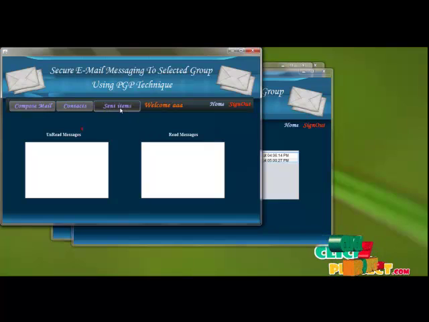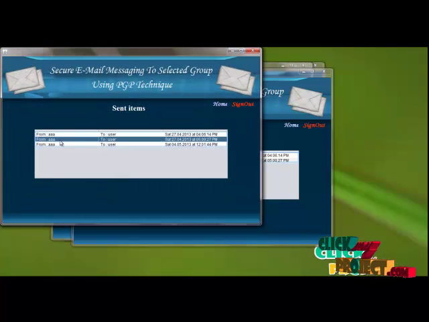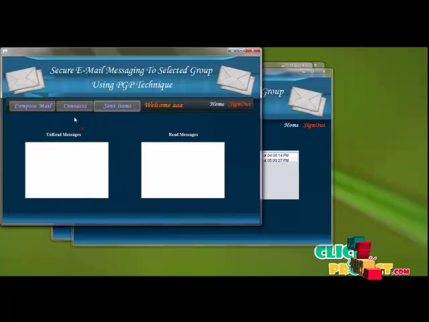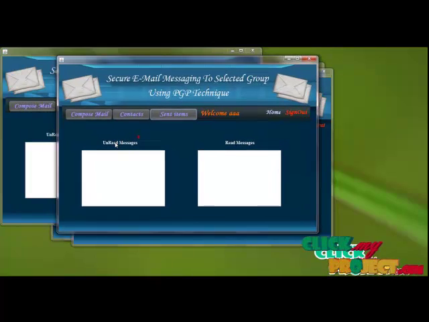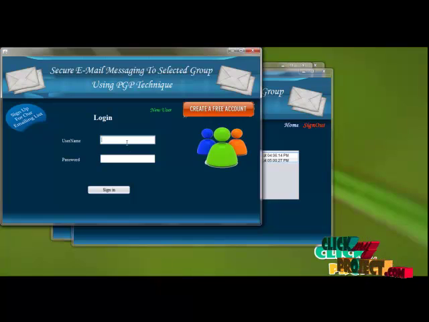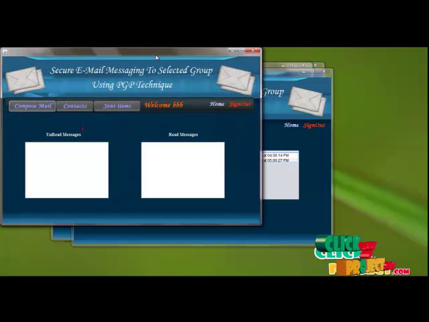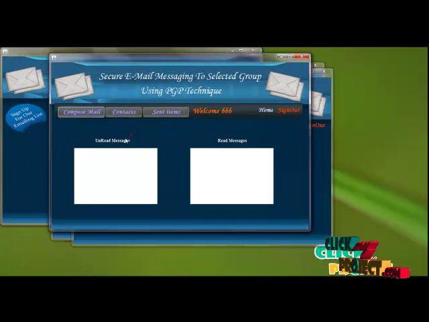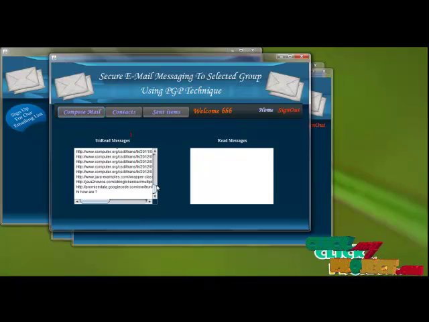While checking the sent items, there are three users after sending to the specific user group, and there are no unread messages there. Then we can sign out, and if a user present inside the group logs in, he will come to know the message was sent by user A. This is the unread message sent by group user A to B, and you can view the message by clicking here.